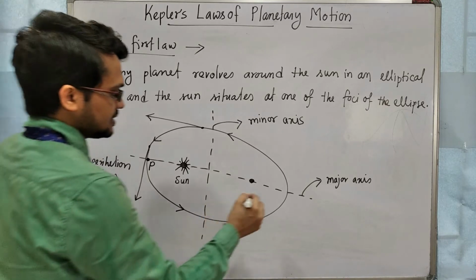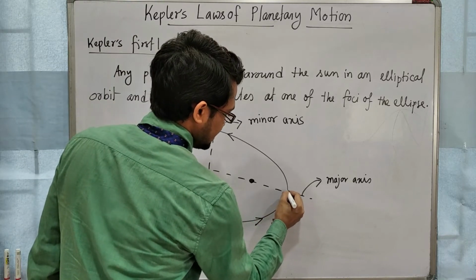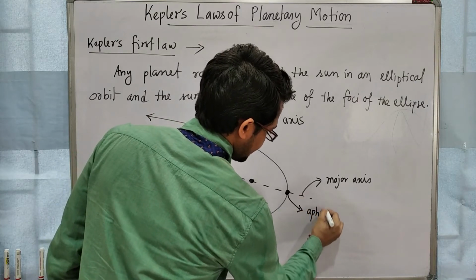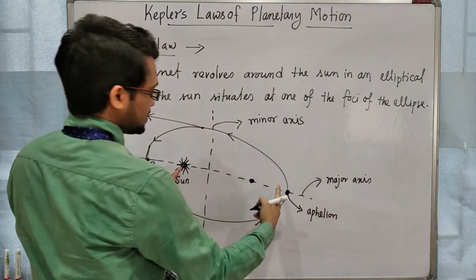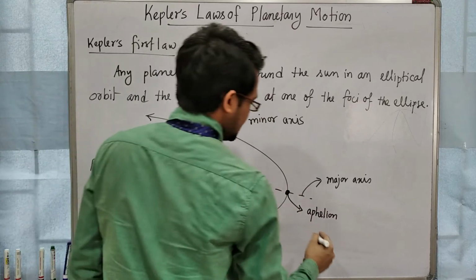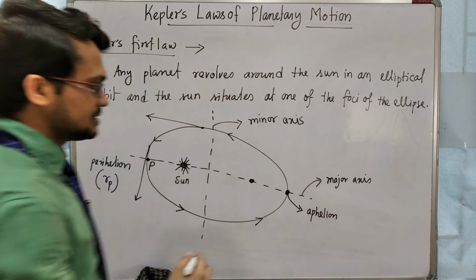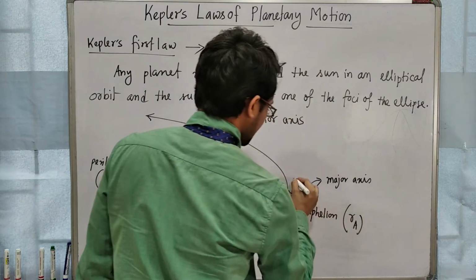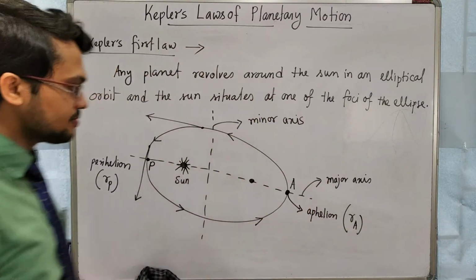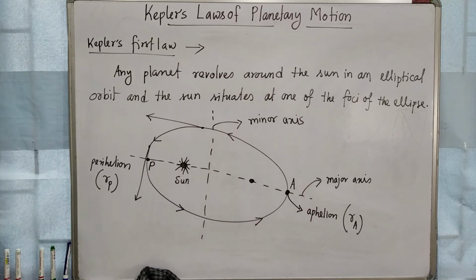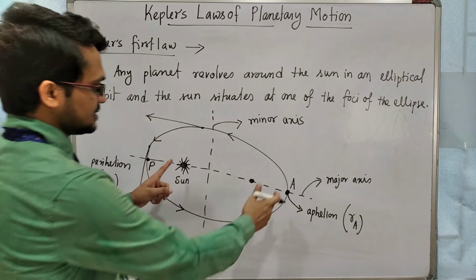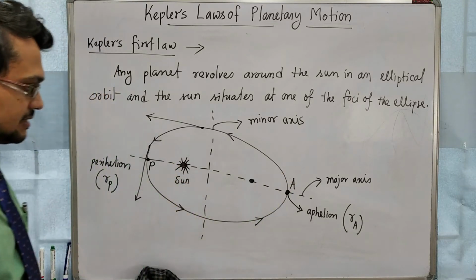And the farthest point from the sun is called the aphelion point, and the distance from the sun to this point is known as the aphelion distance. This distance is denoted by RA, the point is denoted by A. Clear? So this is the smallest distance and this is the farthest distance.